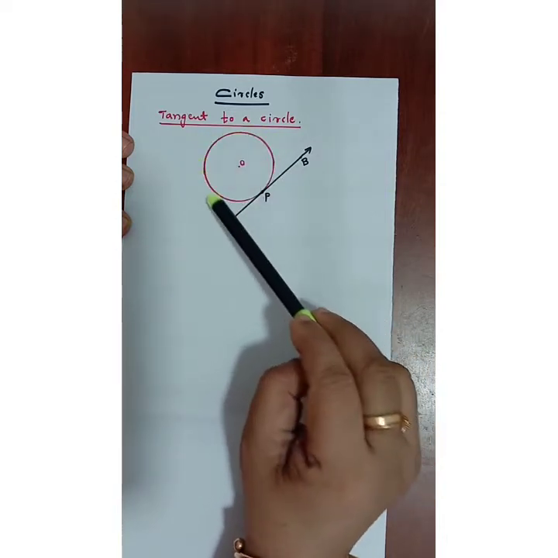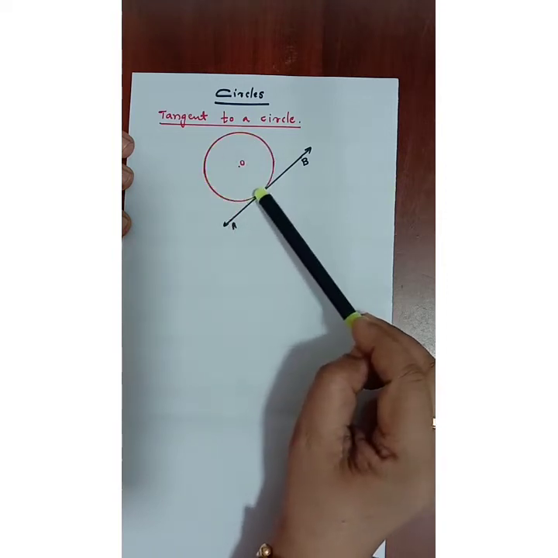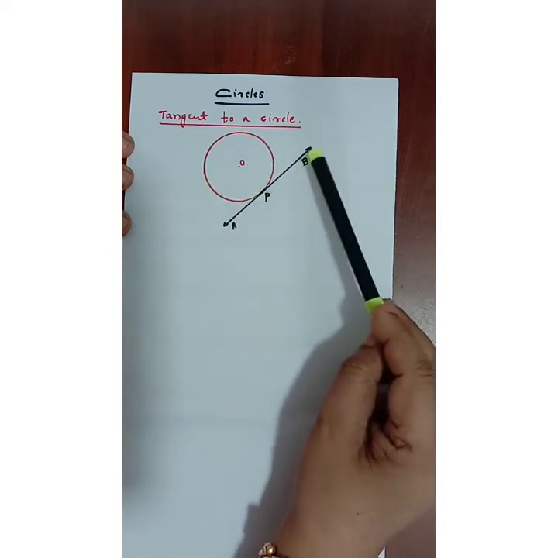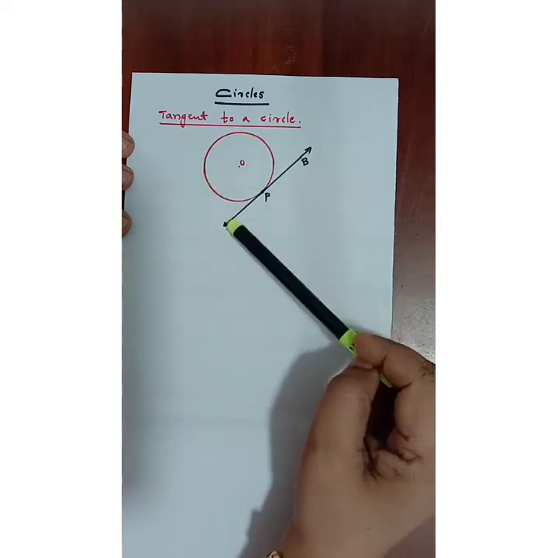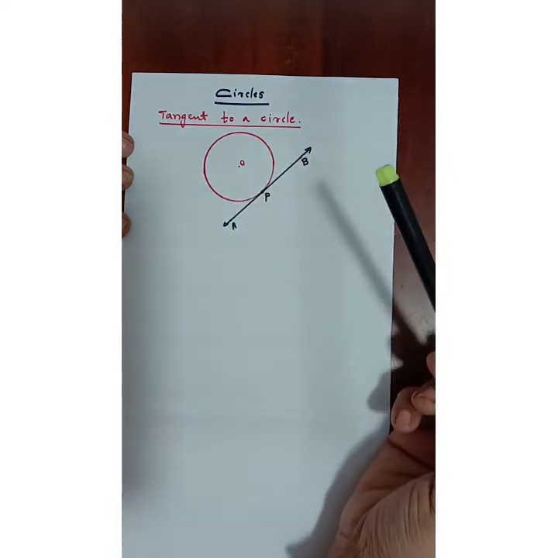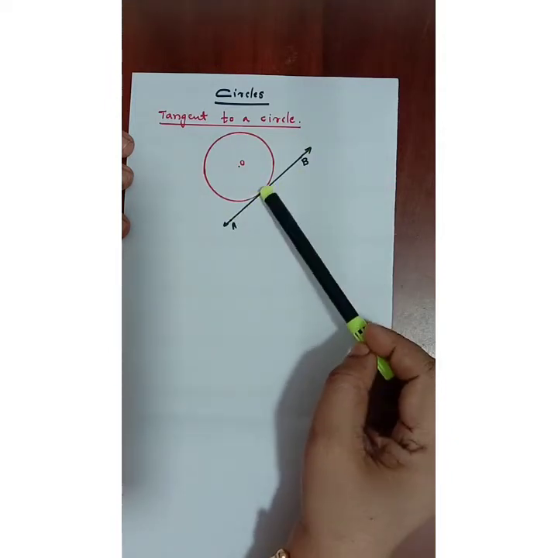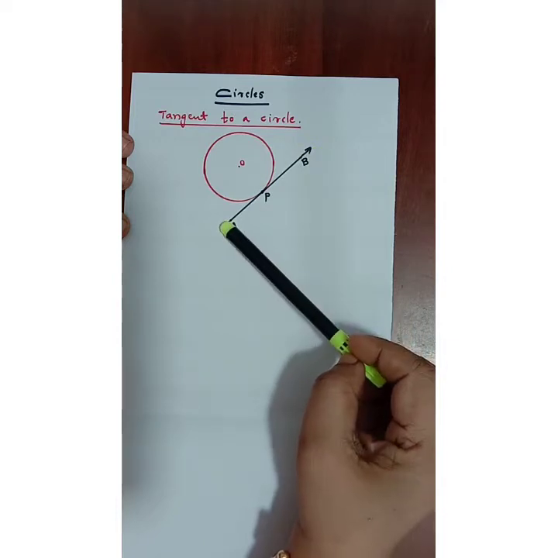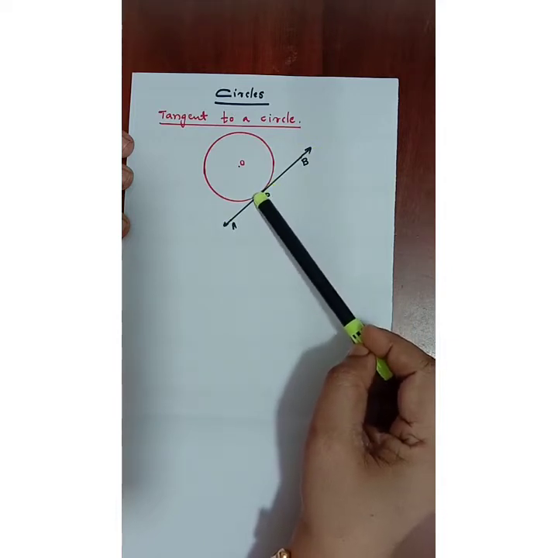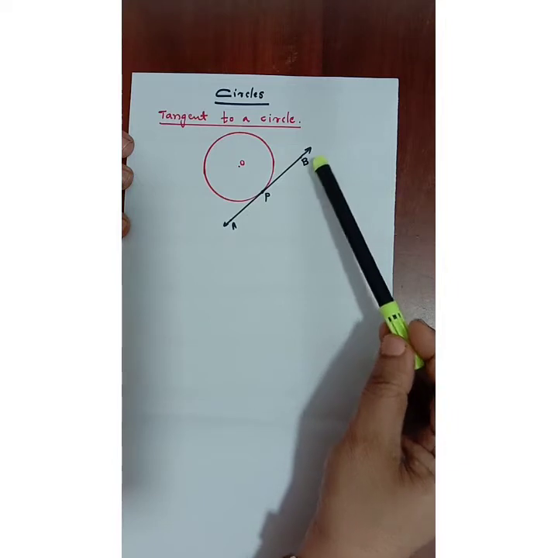We can have infinite number of points on this circle, and for each point there can be a tangent. So there are infinite number of tangents for a circle. But there is only one line that passes through one point. That is, only one tangent at a point of the circle. Hope you understood the meaning of tangent.